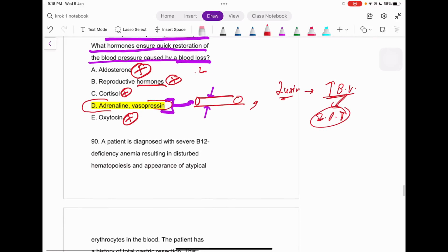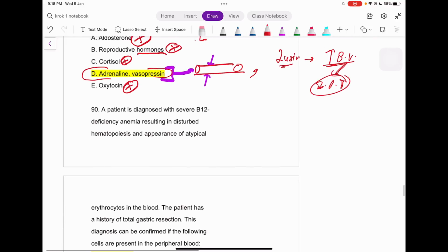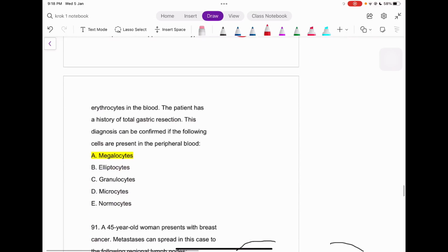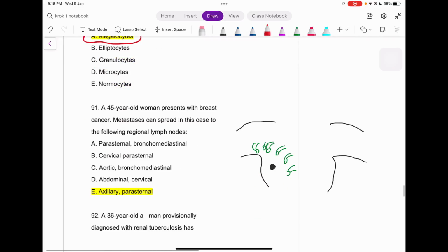Next question, we just discussed it yesterday. Vitamin B12 deficiency can cause which type of erythrocytes? That is megaloblastic. Right, it's the megalocytes, none other than the megalocytes.